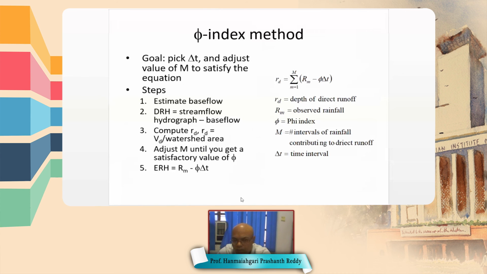So we have already discussed phi index. Okay. So how we can calculate phi index? So depth of direct rainfall is equal to the summation of observed rainfall minus phi delta t over the storm duration.